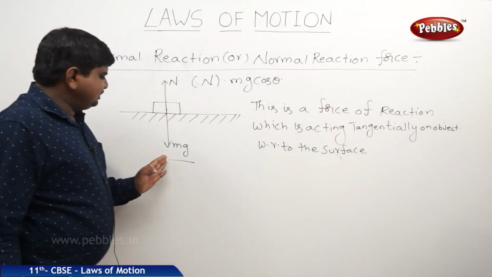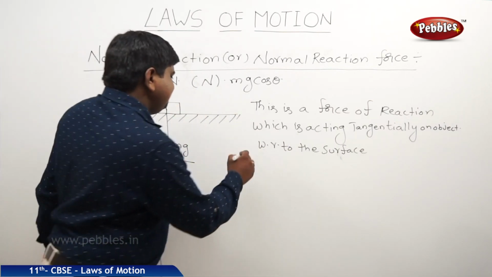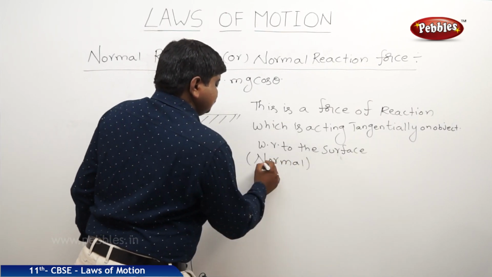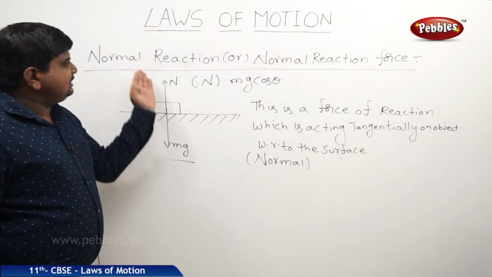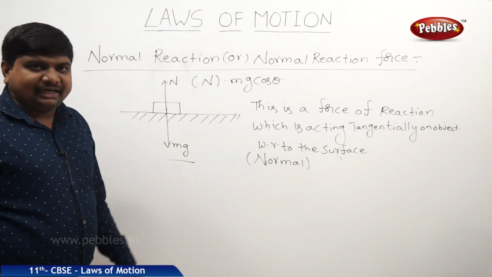So like this, the object which is placed on the surface, it is acting tangentially. Tangentially means it is normal in direction. This is called normal reaction, or normal reaction force. It is represented by N.